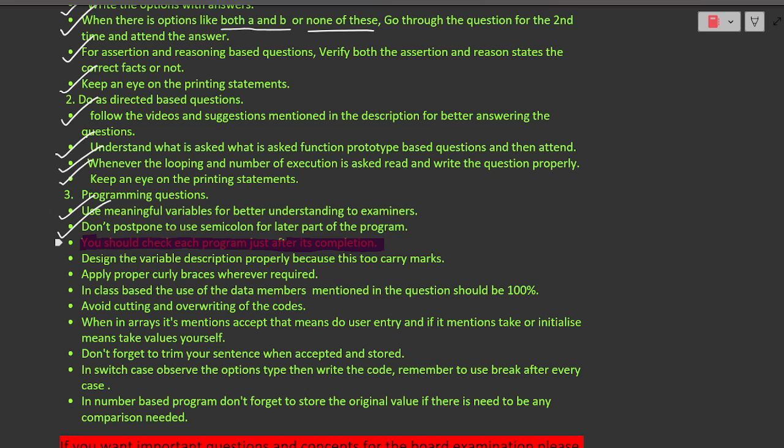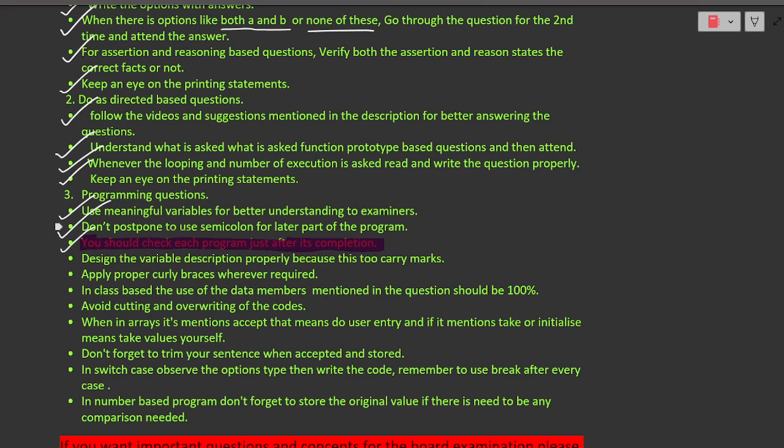Whenever you are writing each program, make sure you are checking that program, then you are switching to another program. Don't keep it till last. After you have written your question properly, you will be attending the other question. Write down the program properly, check the program, then switch to the other program. You will see this will help you out in a different manner.